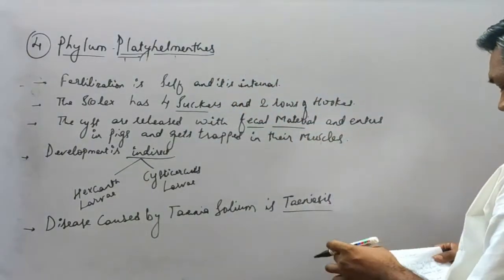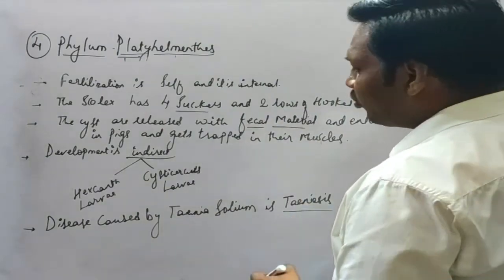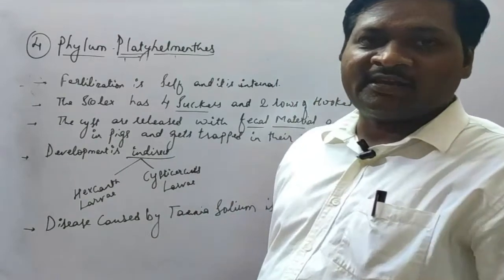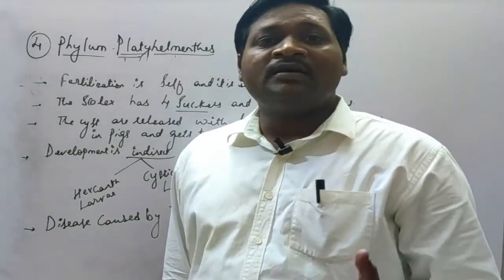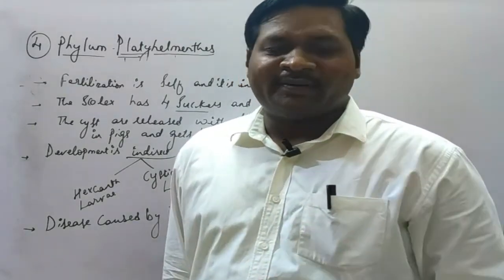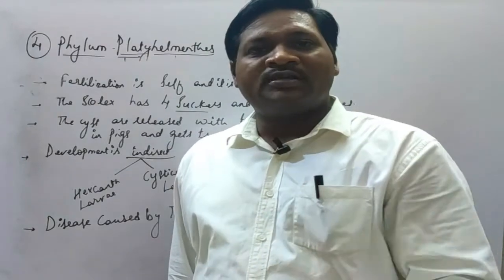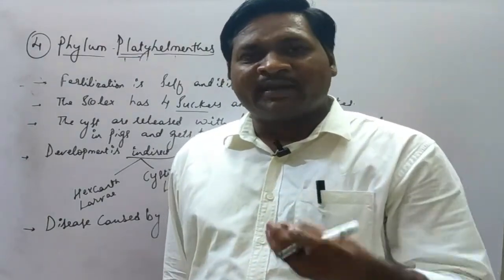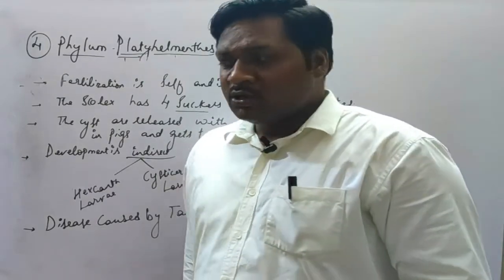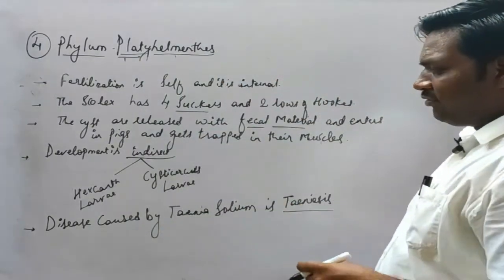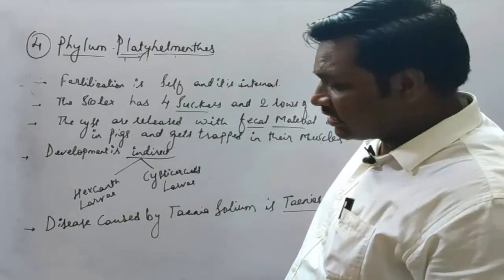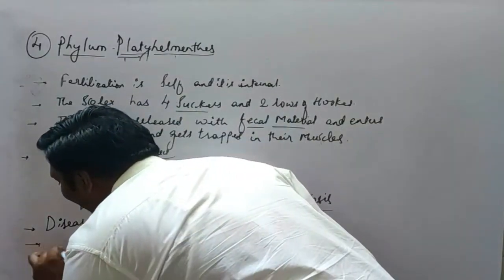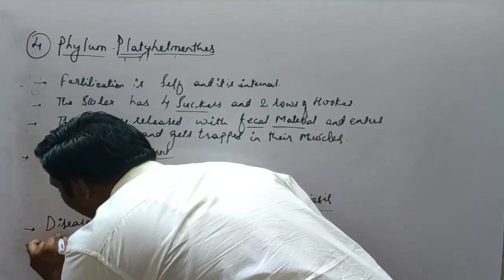One more point I would like to add is that these organisms, as they are found within the intestine, exhibit anaerobic respiration, because the molecular oxygen required for growth is not supplied within the intestine. So within the intestine there is a lack of molecular oxygen, so they respire anaerobically.